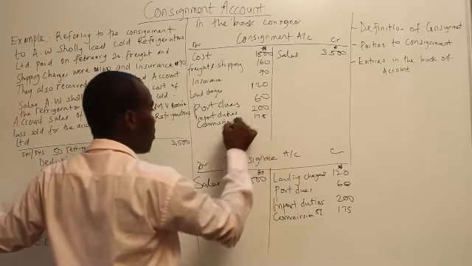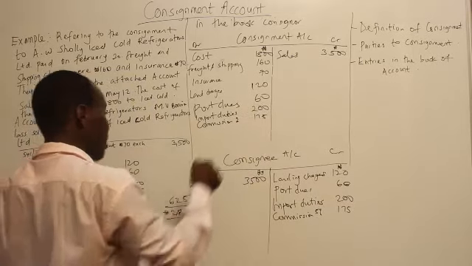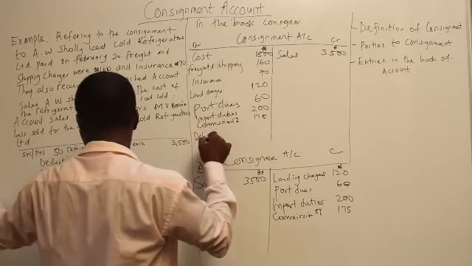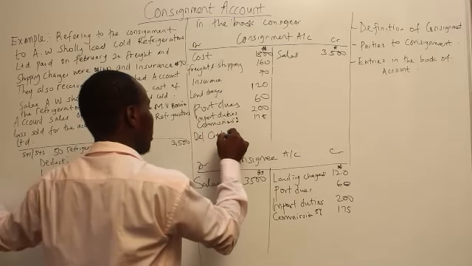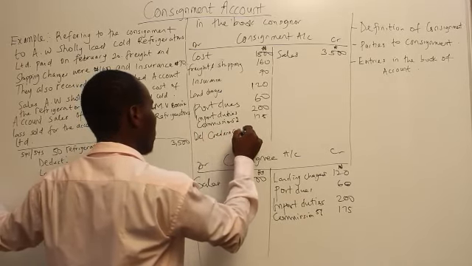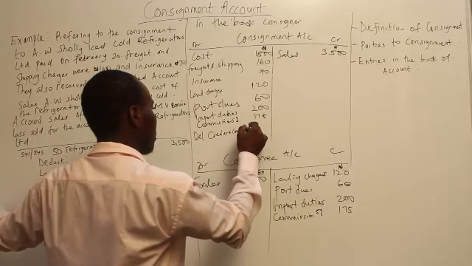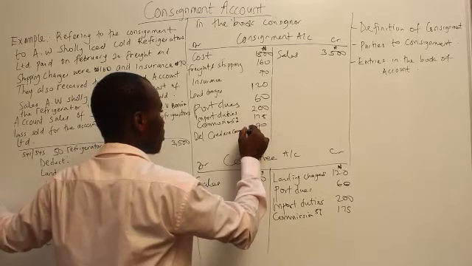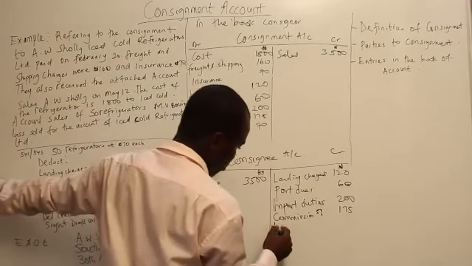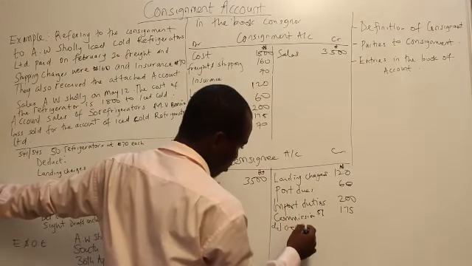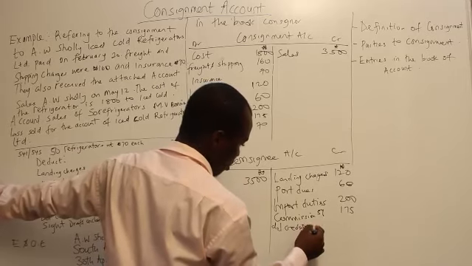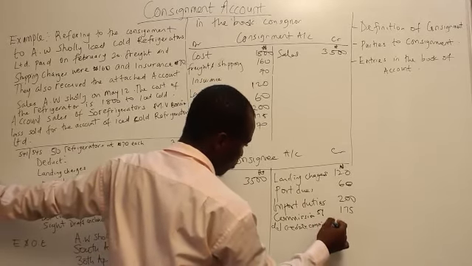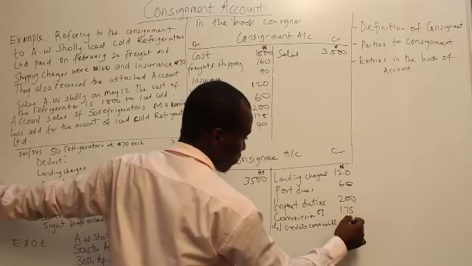175. So we have the del credere commission, which is 2%. So that was paid, 70. So we have the del credere commission, which is 2%. That will be 70.